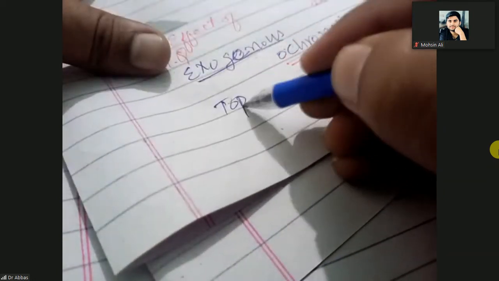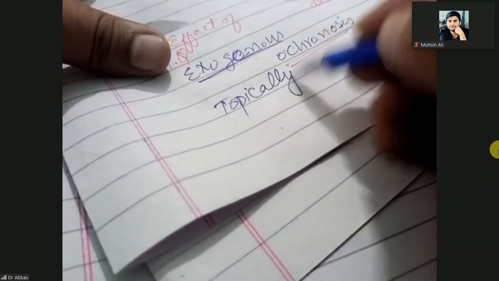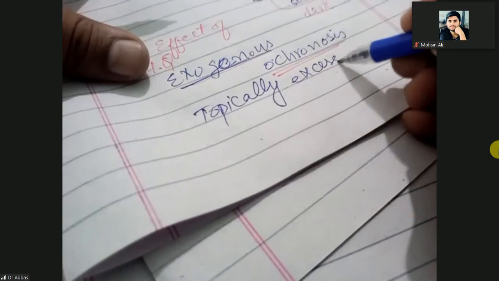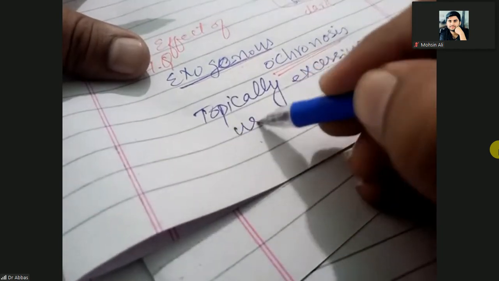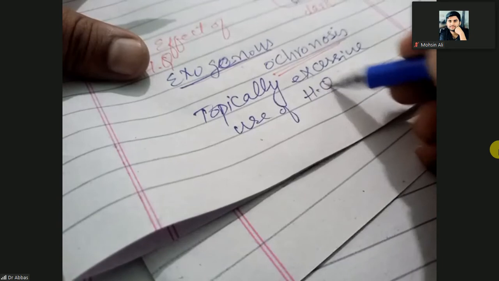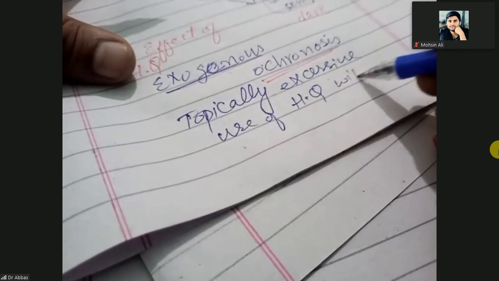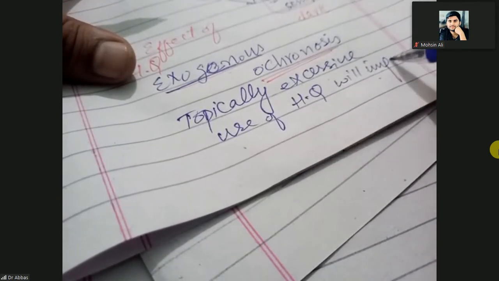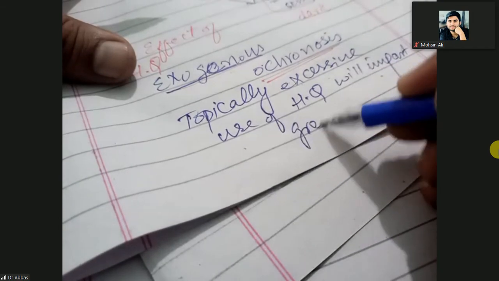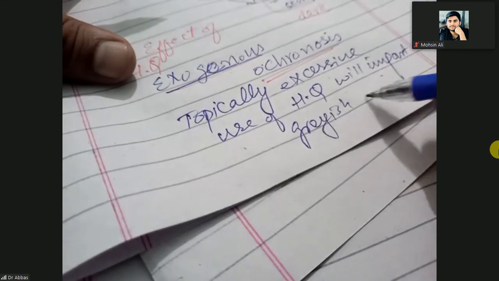What does exogenous mean? External. So topically excessive use of hydroquinone will impart grayish color to skin.